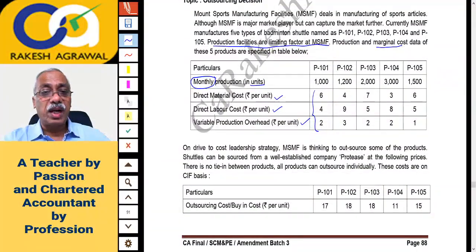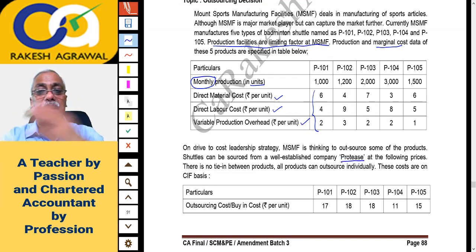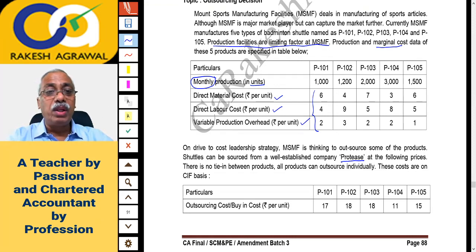Now on the drive to cost leadership strategy, MSMF is thinking to outsource some of the products. Outsource means getting it done from an outside agency. Now these are badminton shuttles. So shuttles can be sourced from a well established company, Protease. This is the company from where you will buy ready-made, by outsourcing your work at the following prices. So prices are given below.